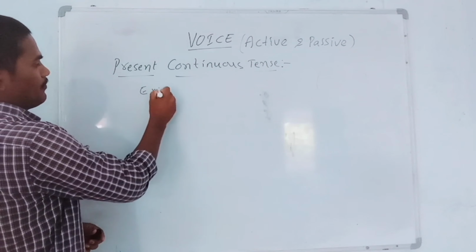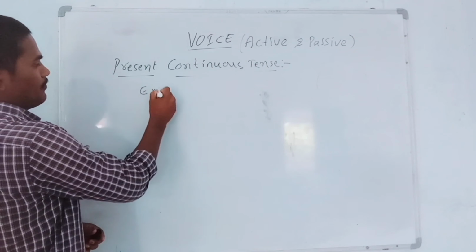Next, second example. Sir completed that lesson. So it is an active sentence. How can we change this into passive voice? Very simple. That lesson. Here also, that lesson is indicating a singular subject. That's why we used was in the passive sentence. So, that lesson was completed by sir. So it is a passive sentence.